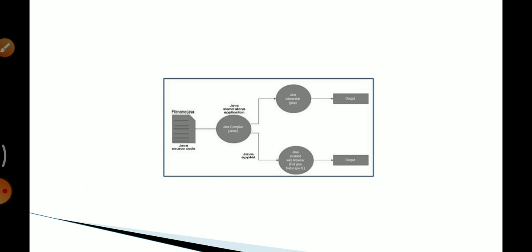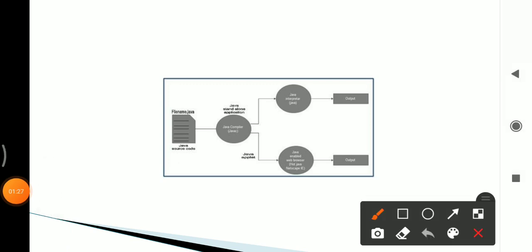Suppose this is our first Java program, Java source code, named filename.java. When we want to compile this program, we need the Java compiler. Then for the first simple program, when compiling, we use Java standalone applications, then it is executed by the Java interpreter and then output.